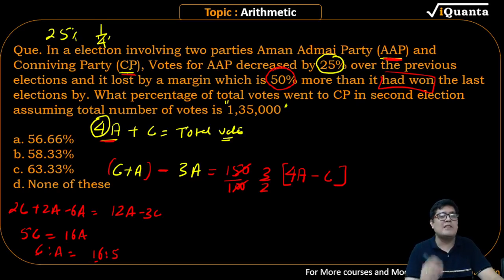A is not the total votes. Total votes is 4A. So 4 into 5, 20. 4A are the total votes. And C votes are 16. So total votes are 36.